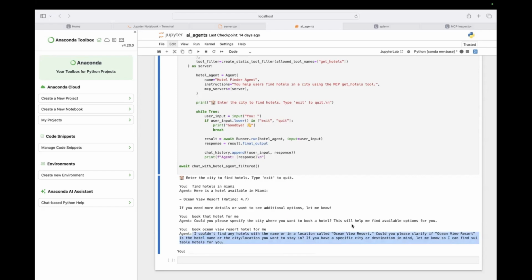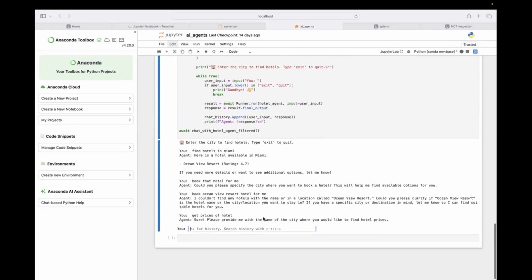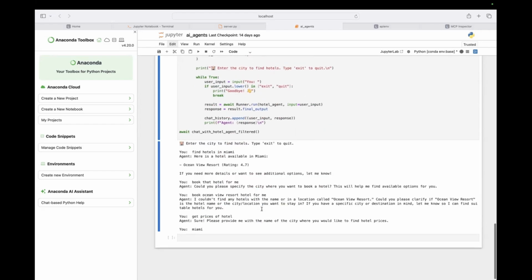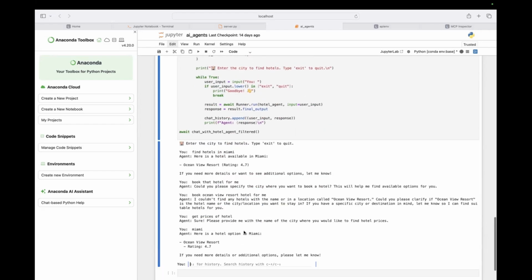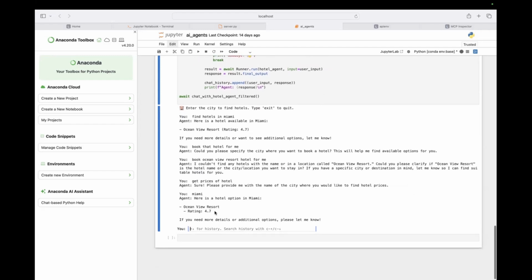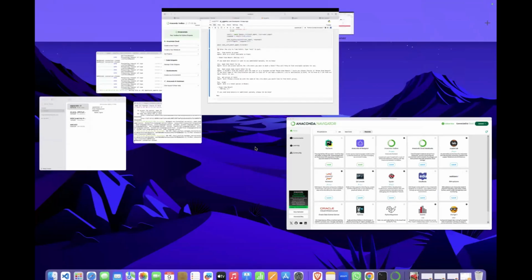Okay. I don't know. It's called, let's say, get the prices of hotel, because we did not actually give access to prices as well. Yes, I think it got only the rating. It was just hallucinating. Before, it gave me the correct data while I was experimenting, but I don't know why. We failed to get the prices of the data because it has access to only one tool.